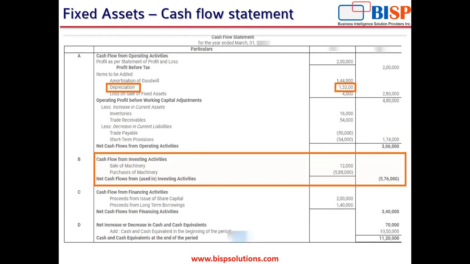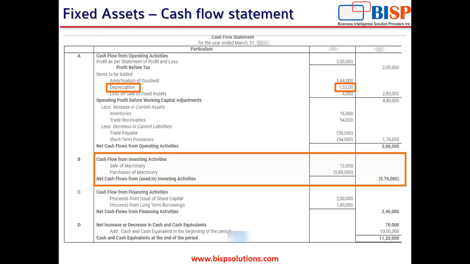The third and the last is the cash flow statement. Now, any expenditure on fixed assets, that is the capex, capital expenditure, forms part of the cash flow from investing activities of the cash flow statement. The cash flow statement is actually divided into three parts: cash flow from operating activities, cash flow from investing activities, and cash flow from financing activities.